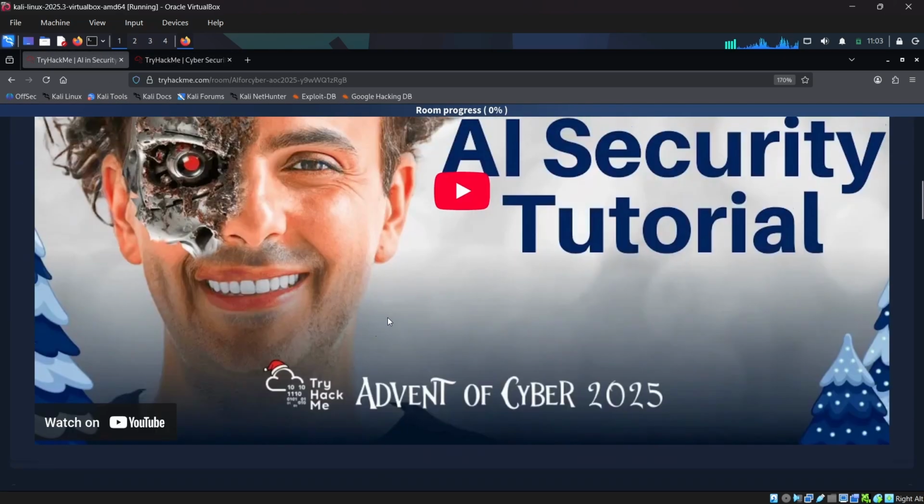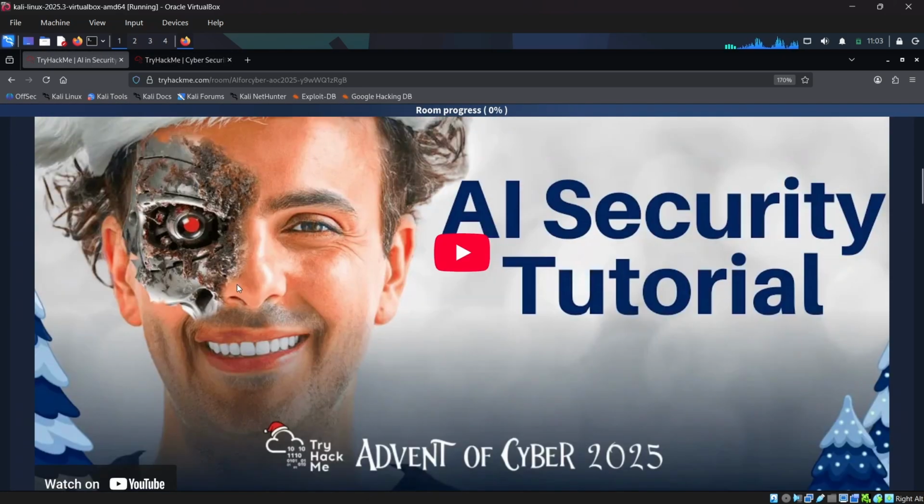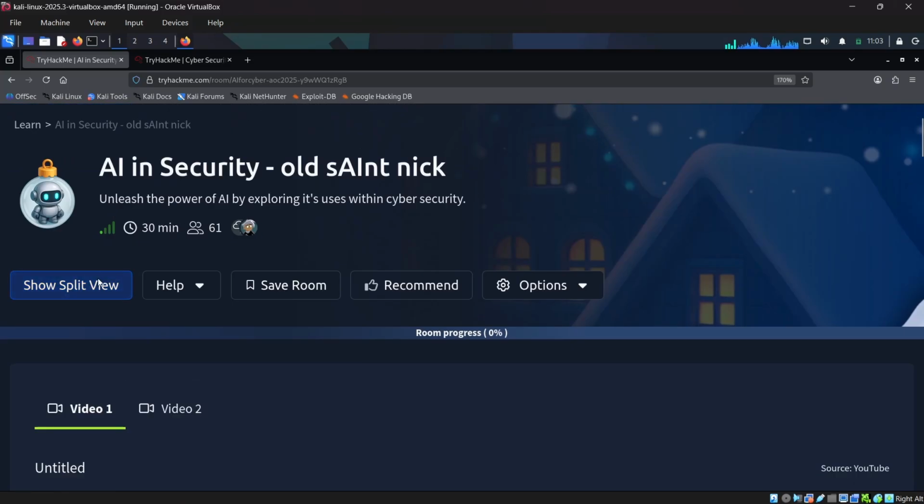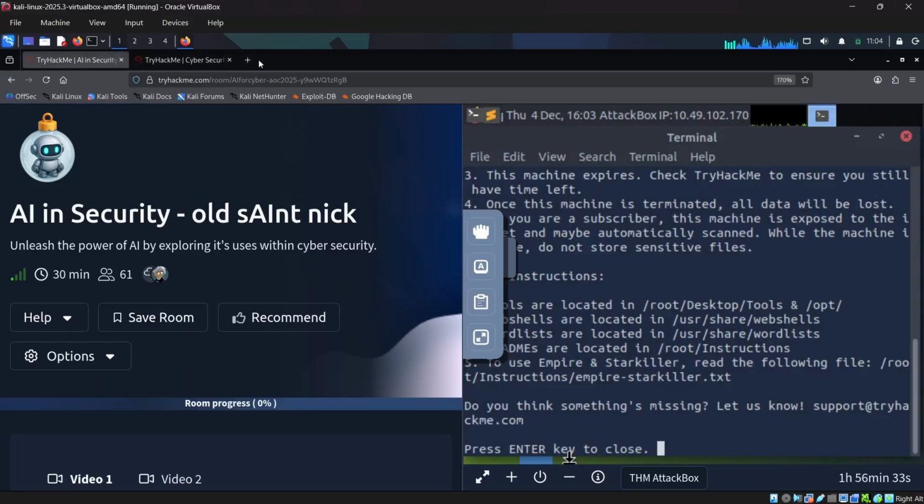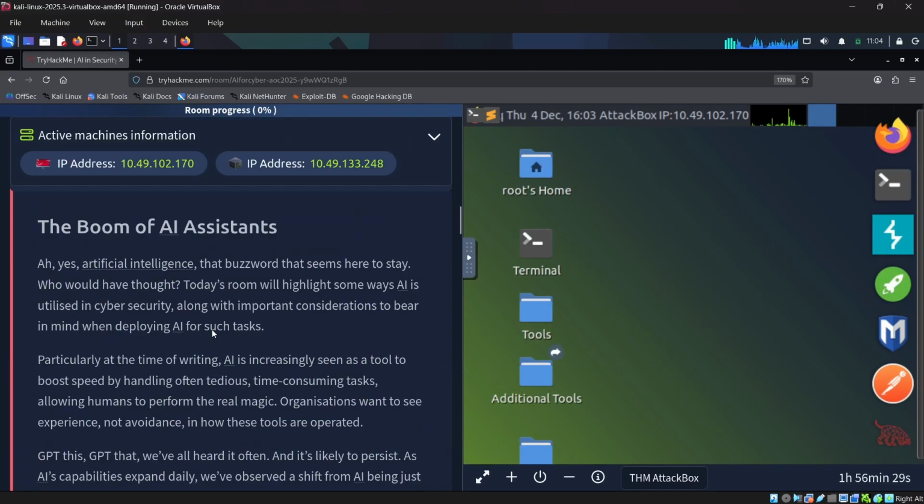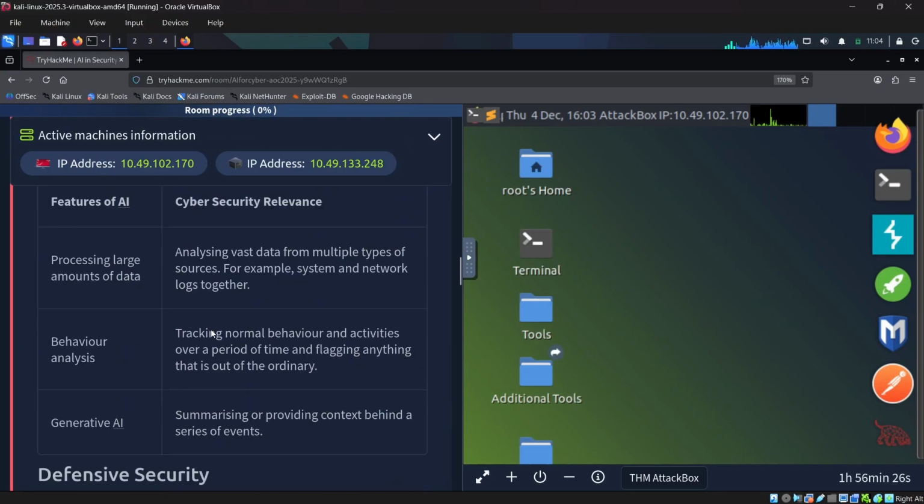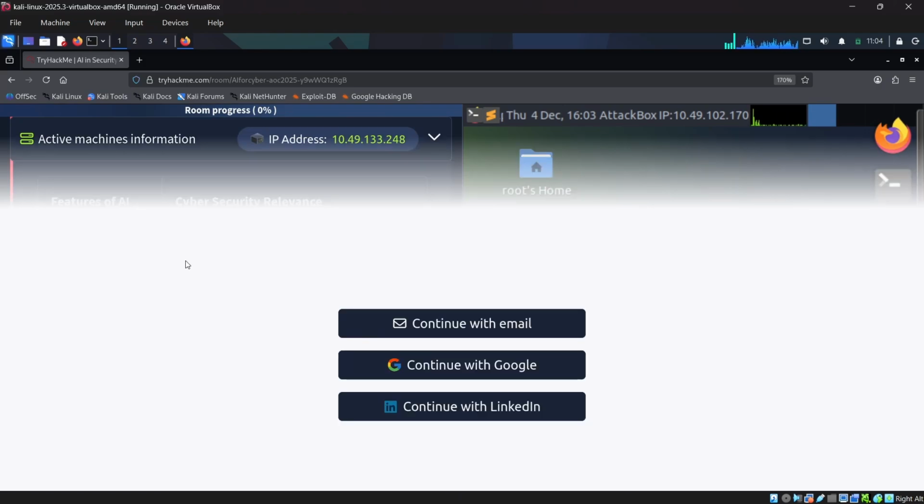So I'm going to click here on the split view option. Yeah, the split view works better than that. So let me use the split view. This is about AI and cybersecurity and some of the features in AI.